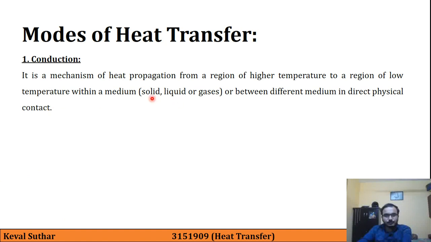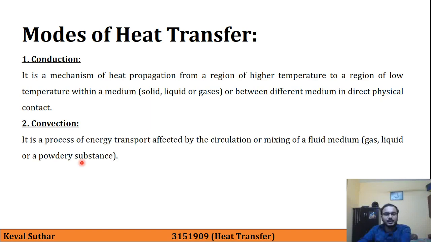So here it is the propagation of heat from a region of high temperature to a region of low temperature. Now the second mode of heat transfer is convection. It is a process of energy transport affected by circulation or mixing of a fluid medium, which can be gas, liquid or powdery substance. So here it is written circulation or mixing. This part will be explained later in this lecture.